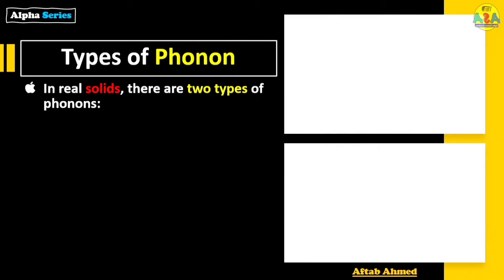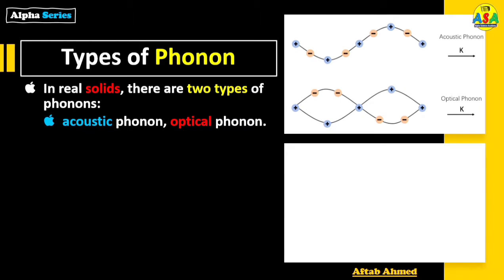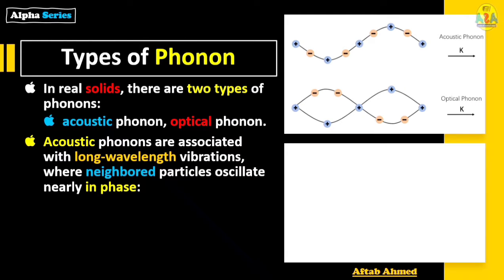Types of phonon. In real solids, there are two types of phonons. Number one, acoustic phonon. Number two, optical phonon. Acoustic phonons are associated with long wavelength vibrations where neighbored particles oscillate nearly in phase. That means two things are to be remembered here.